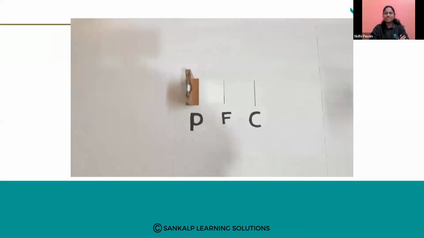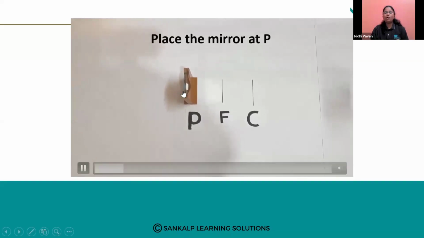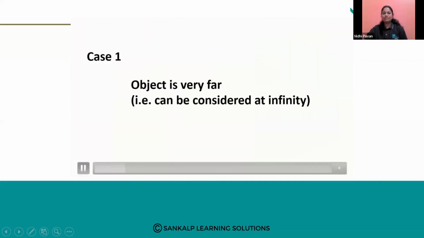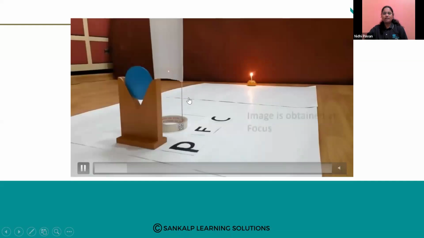P is pole, F is focus, C is center of curvature. Now place the mirror at the pole. First we are placing the mirror at the pole. Now see, the mirror is at the pole, because the center of the spherical mirror is the pole. And we kept the object very far from the mirror, that is, at infinite distance.